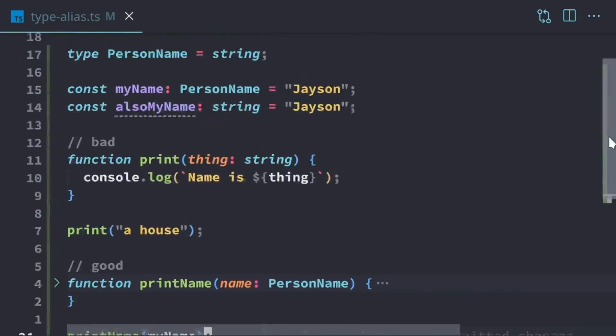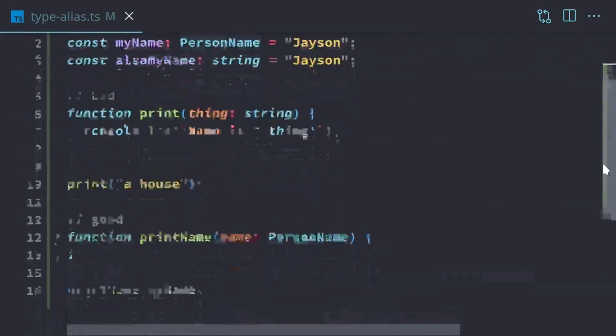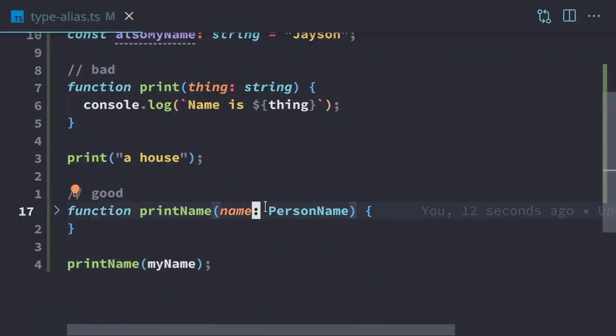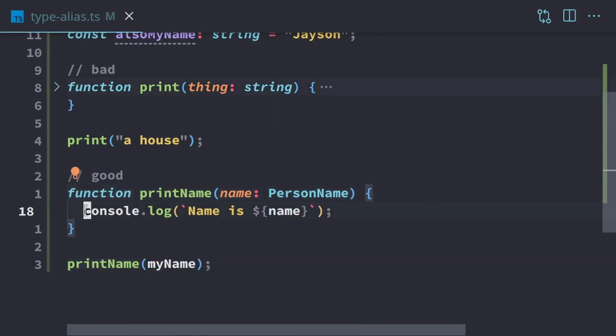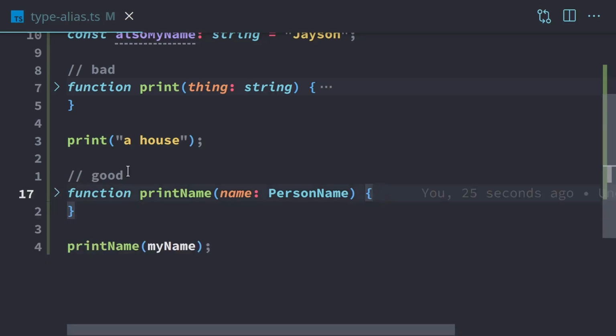So this is how type aliases, if used properly, can provide self-documenting code like this, because this is much more obvious what it's doing. And like I mentioned, in a large program, you're not really going to be able to look into the body to see what it does, because you're not going to have time to do it, or it's going to be a really long function, and you just want to build things and get stuff done. So creating type aliases and using them in this way allows all those things to happen. And that'll do it for this video on type aliases. I'll see you in the next one, where we're going to be talking about object types.